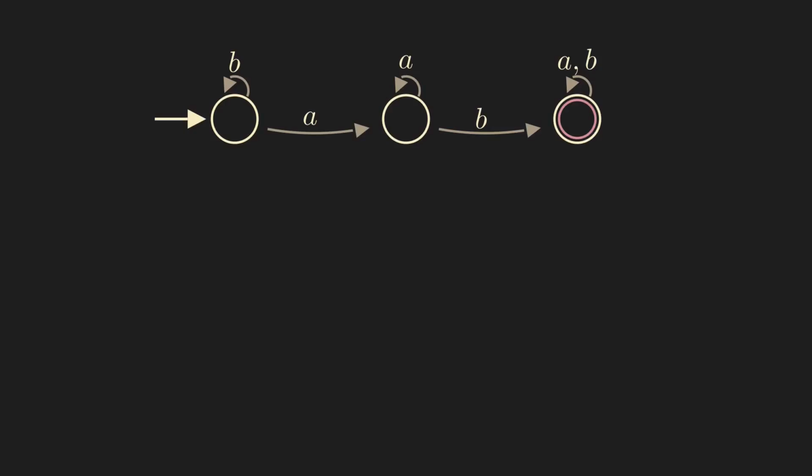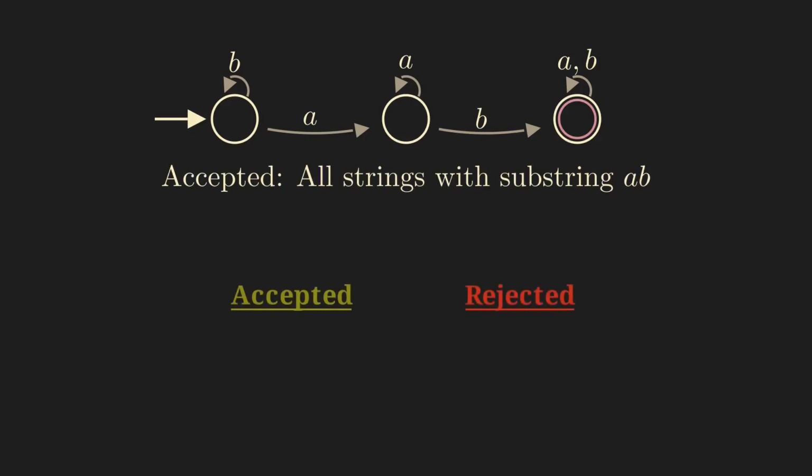Can you describe in one sentence which strings are accepted by this DFA? Perhaps pause the video briefly to think about it. The answer: this DFA accepts all strings that contain AB as a substring. That means every string with substring AB is accepted and every string without substring AB is rejected.